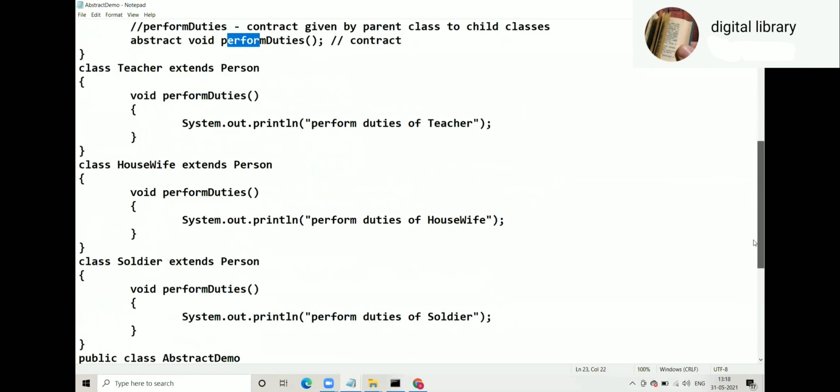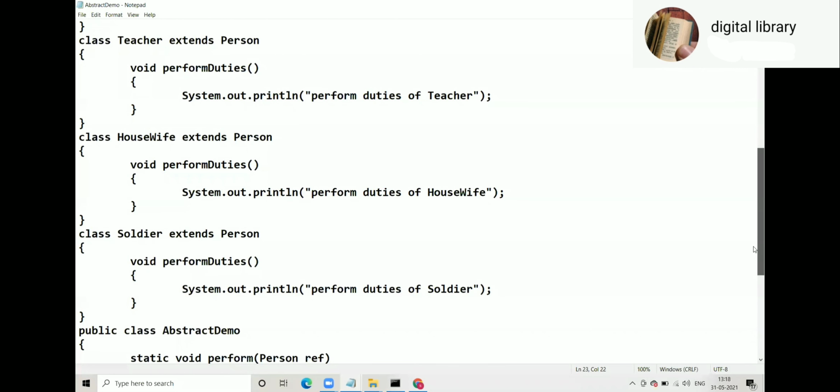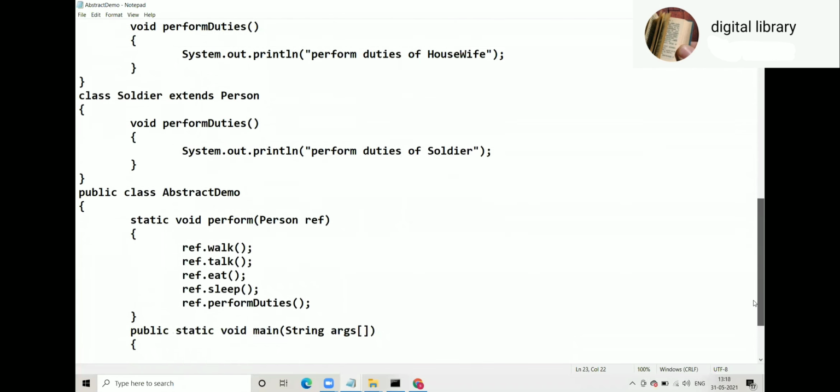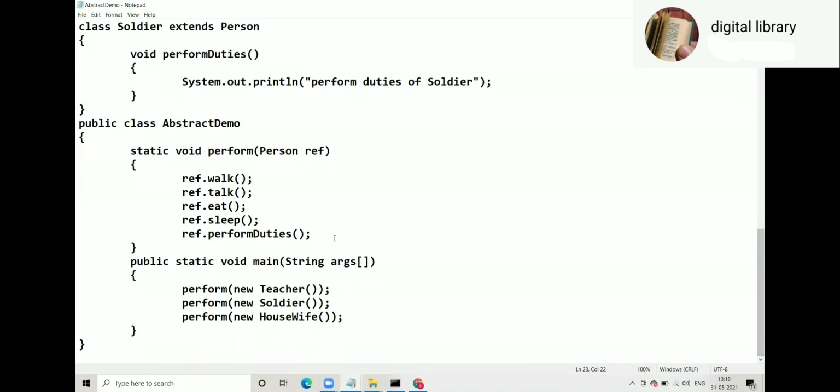Now have a look at that. Teacher extends Person, perform duties; Housewife extends Person, perform duties; Soldier extends Person, perform duties. And as usual, we have that perform method, whose argument is a Person ref. So when you pass Teacher, Teacher goes in ref, walk, talk, eat, sleep, perform duties of Teacher, and so on. It's a complete example.